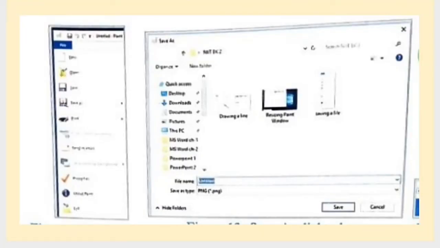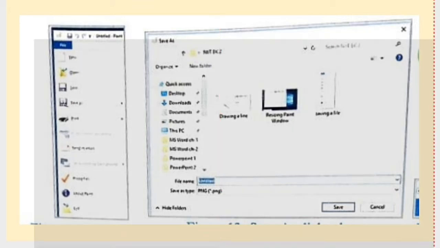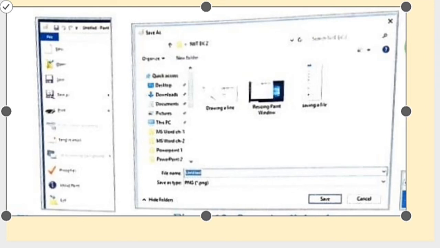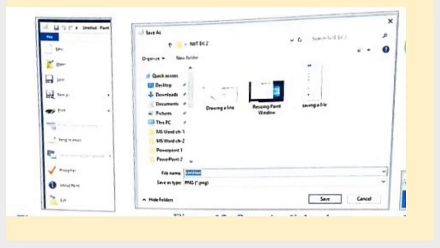Now see here, first you have to click on this File menu, that is on the top. After clicking on File, you have to click here, that is the Save option. You have to click on the Save option.